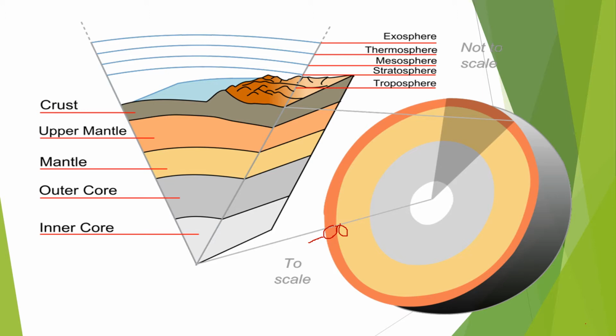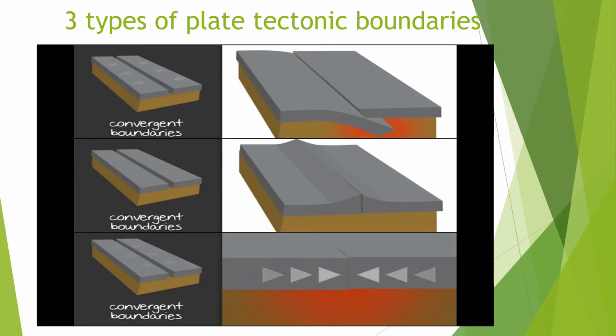Now, these plates will meet at boundaries. We will discuss these boundaries later on. Now we have the three types of plate tectonic boundaries. Like I said, class, this is a boundary, this line right here. Now, what about the plates? These are the plates, okay? These gray squares, or rectangles, sorry. Okay, so first type, we have the convergent boundaries.